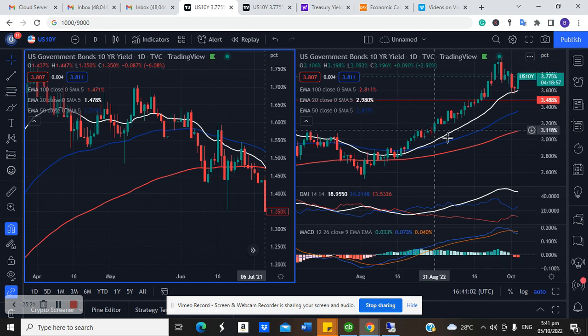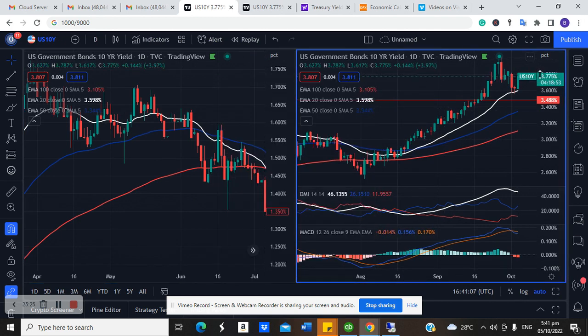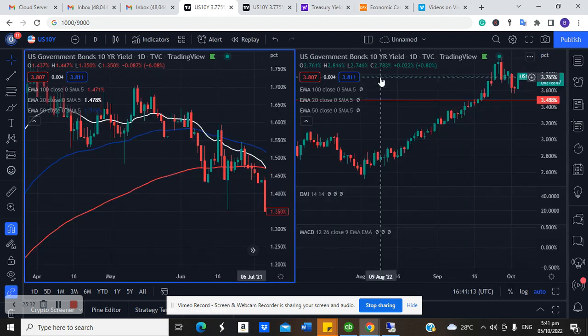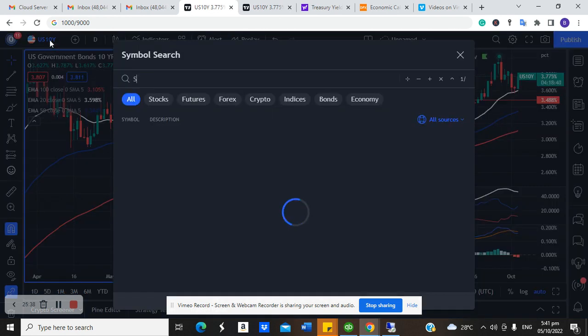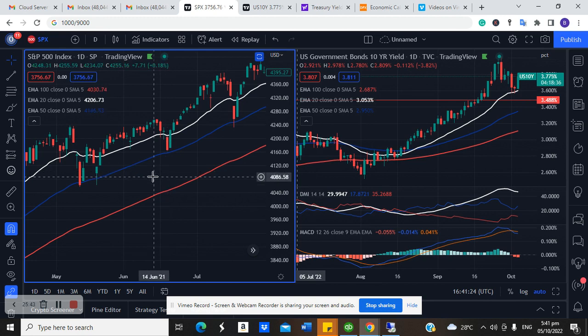So if you divide this into two right now, let's divide this into two. Okay, so this is the bond. Let's call this the SPX, which is the stock market.